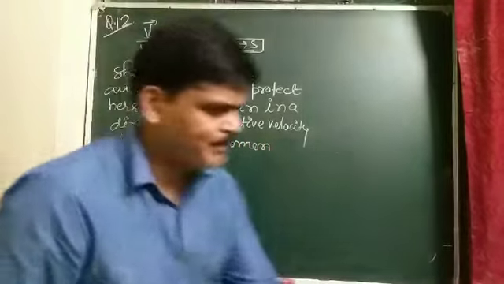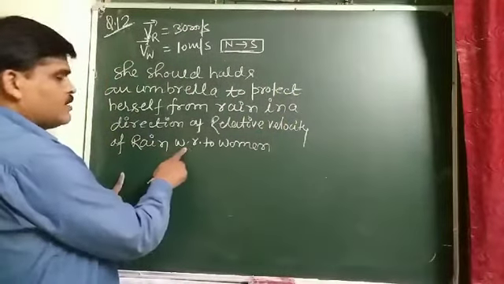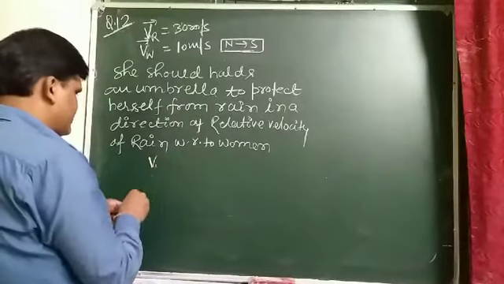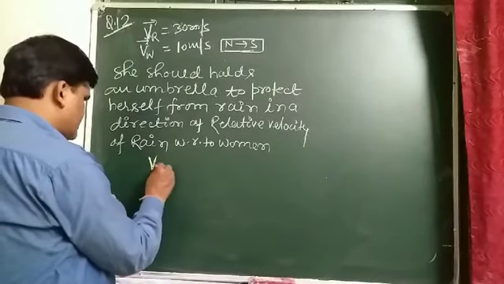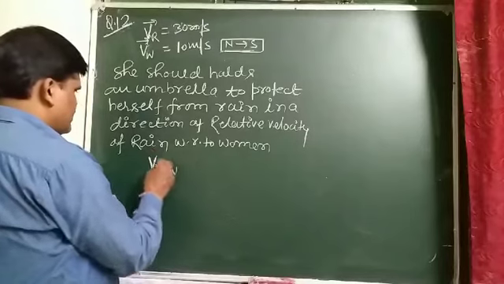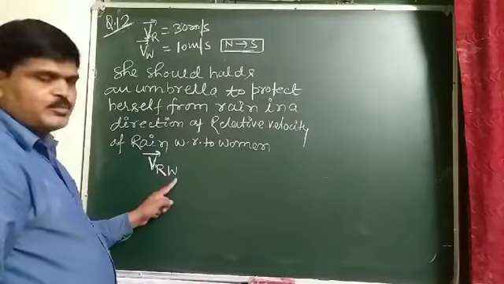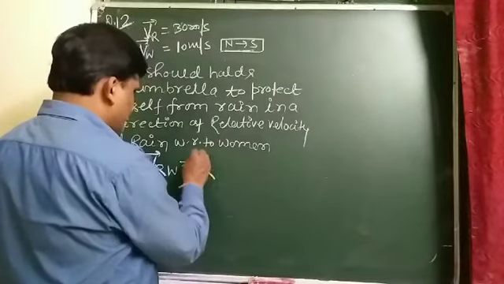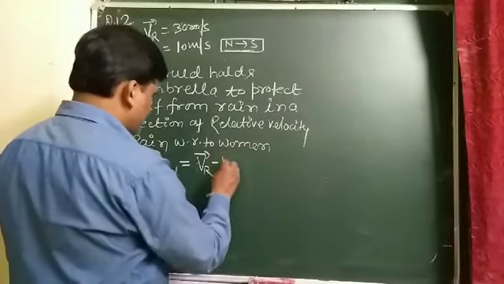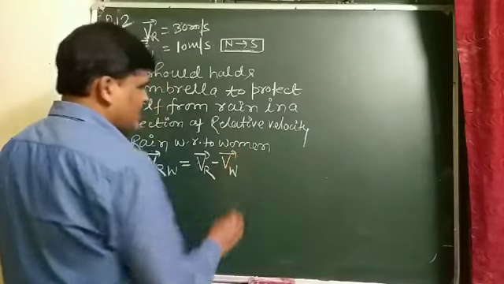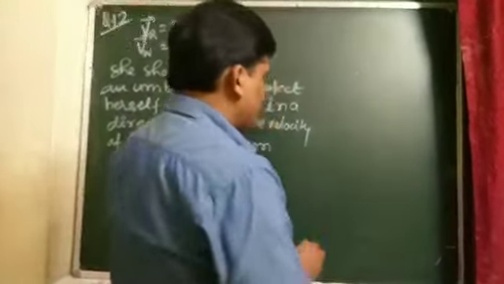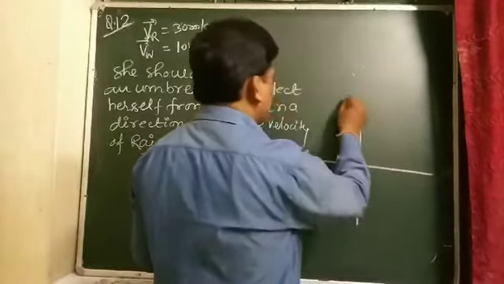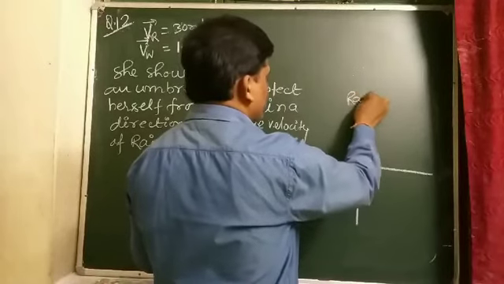It means, students, we have to write the formula of relative velocity of rain with respect to woman. So the relative velocity of rain with respect to woman comes out to be VR minus VW. And rain is falling vertically.